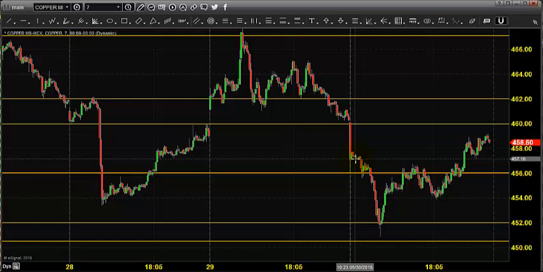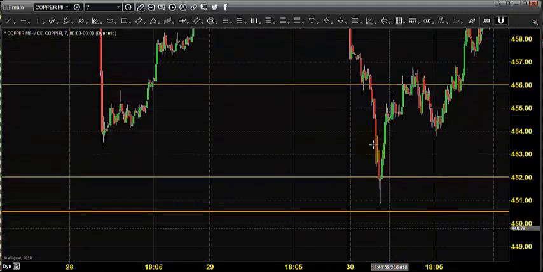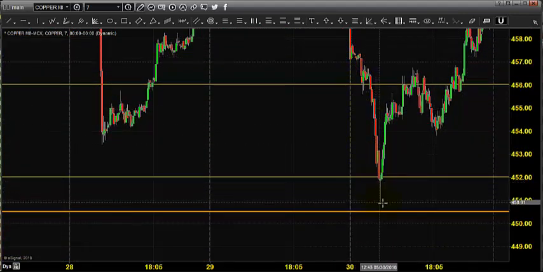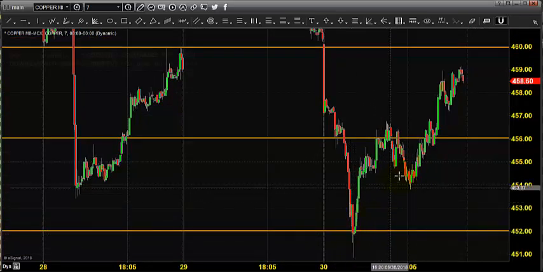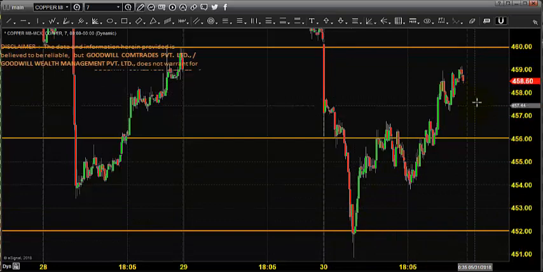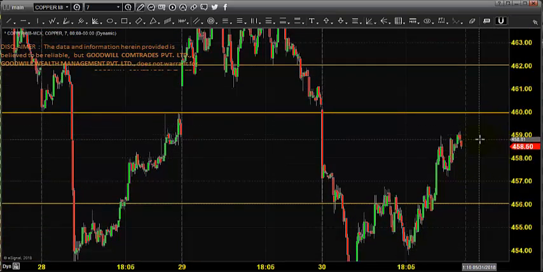457.1. We expected copper to stay in selling, so right after the opening there was a sudden drop. You could see the price sharply came towards 441, and it's a major support. The price completely recovered and closed near 458.5. Today it's expected to open somewhere near 459.